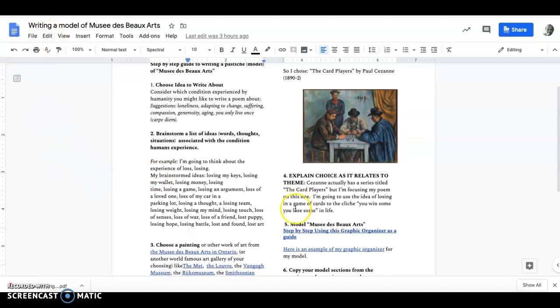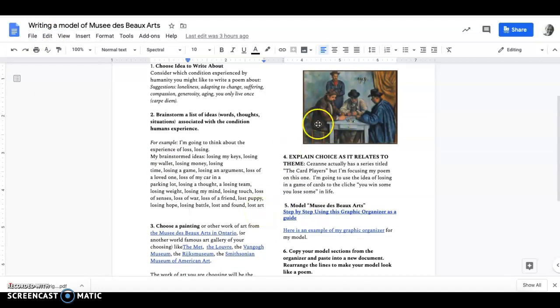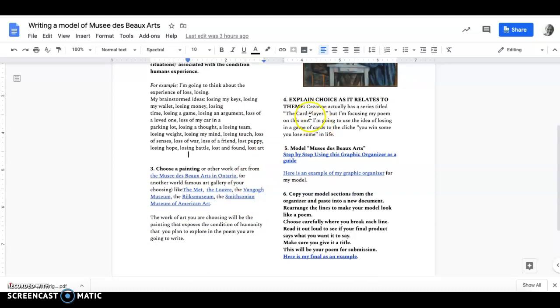So after you've chosen your painting and you've established in your mind how it relates to your theme, you'll be at step 4, which basically says explain how the painting you chose relates to your theme.